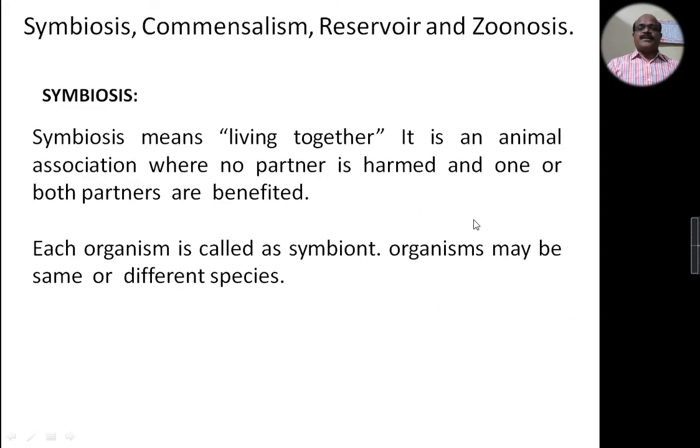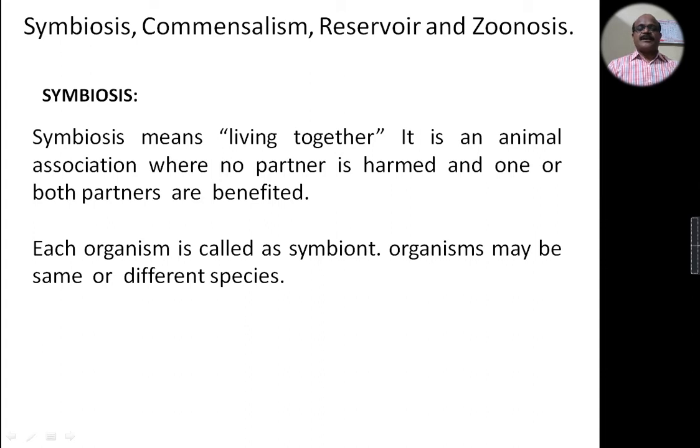Students, what is symbiosis? Symbiosis is a type of animal association where two partners are living together where no partner is harmed, but one or both partners are benefited.